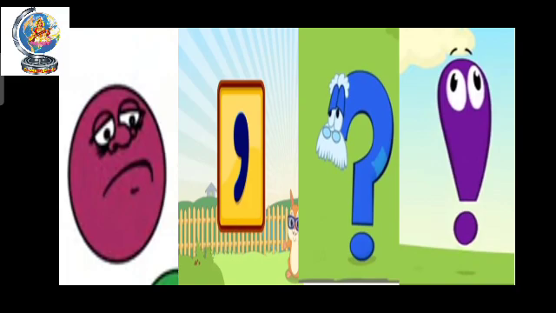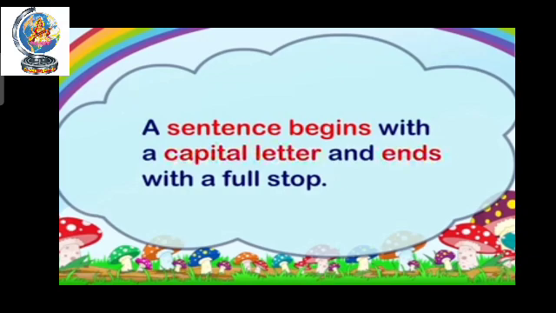Now let's start with the first one. A sentence begins with a capital letter and ends with a full stop. Whenever we are writing any sentence, right children, you can see right now this is one sentence on your screen. A sentence begins with a capital letter and it ends with a full stop. So this is also one sentence. You see this, that A is written in capital letter, and at the end of the sentence there is a full stop.